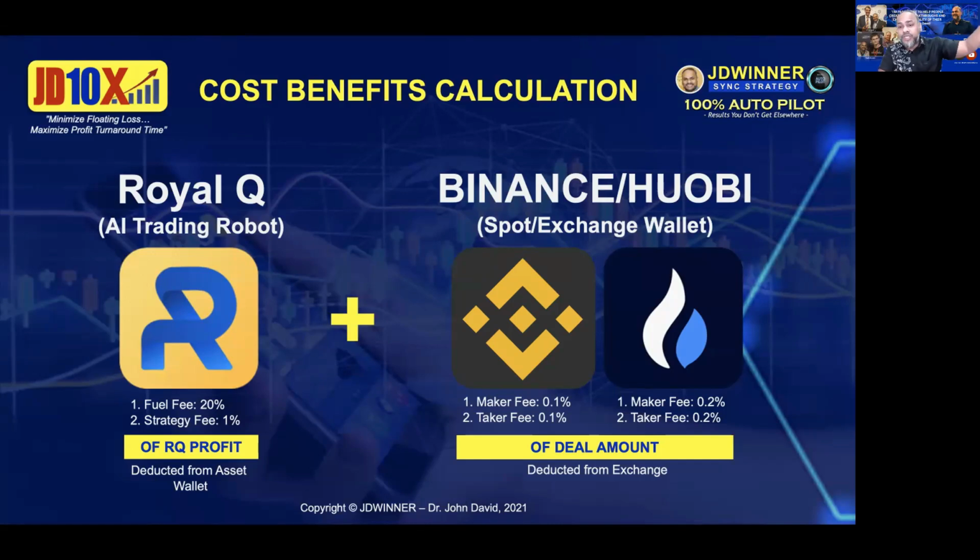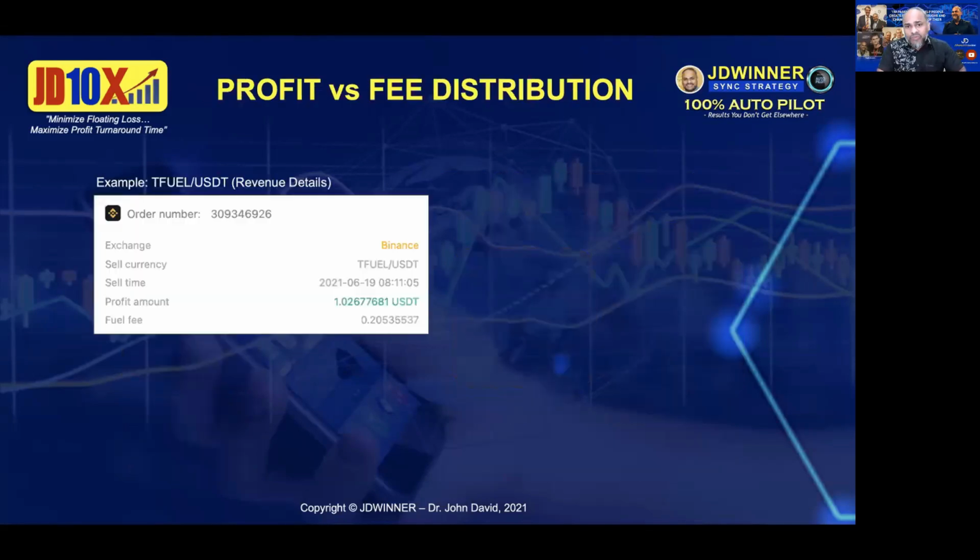So if you are using USDT, it will be deducted in USDT. If you are using Binance coin or Huobi token, HT, it will be deducted in those native tokens. Please take note of that. So the exchange fees are based on the deal amount, not the profit. I will explain this very shortly so you will understand. Now, these are the profit versus the fee distribution.